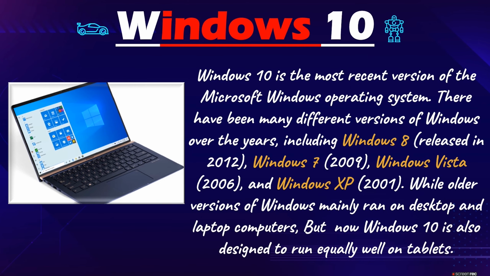What is Windows 10? Windows 10 is the most recent version of Microsoft Windows operating system. There have been many different versions of Windows over the years, including Windows 8, Windows 7, Windows Vista, and Windows XP. While older versions of Windows mainly ran on desktop and laptop computers, now Windows 10 is also designed to run equally well on tablets.